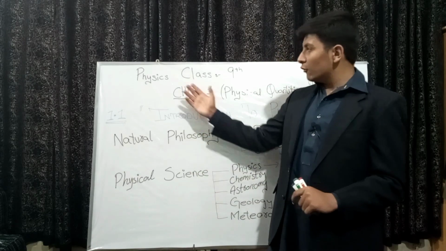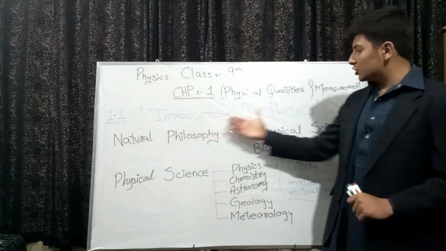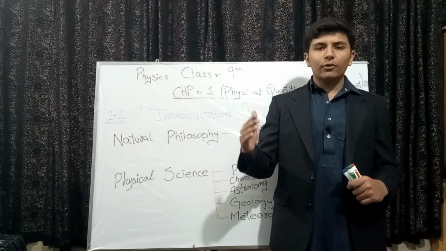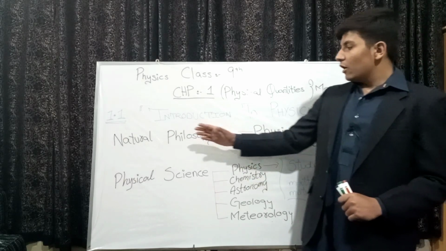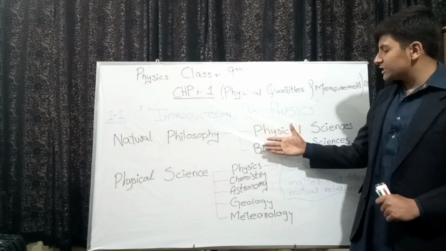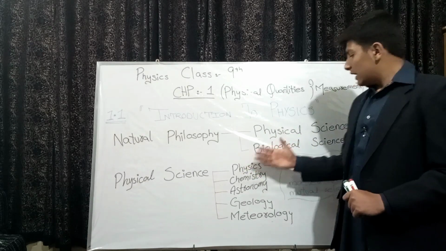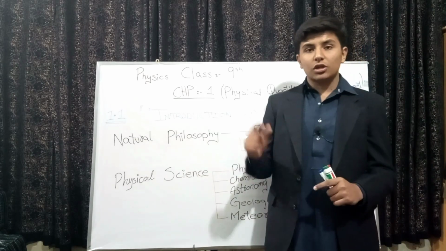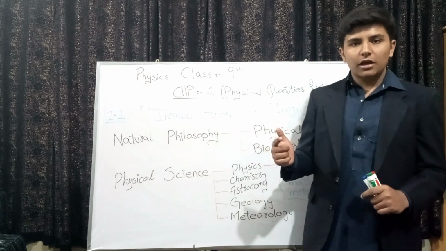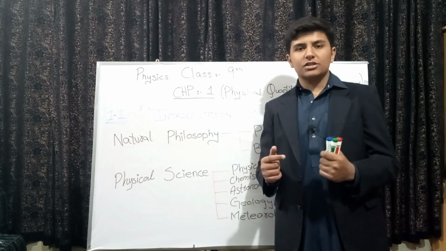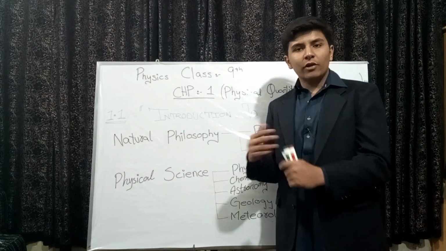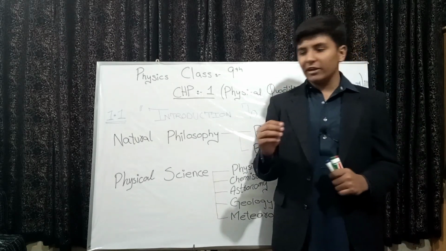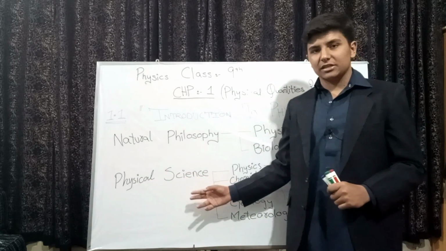So, I am teaching you physics. It's our chapter number 1, Introduction to Physics. We will learn what physics includes and which branches physics further divides into. When natural philosophy is divided into two phases, physical sciences and biological sciences, physics is taken out of the physical sciences, because in physics we study non-living things. You have heard of fans, mobile phones, computers, doors, locks, and so on. Human running, velocity, gravitational force, weight, mass, all those are non-living things, and those are studied in the physical sciences.